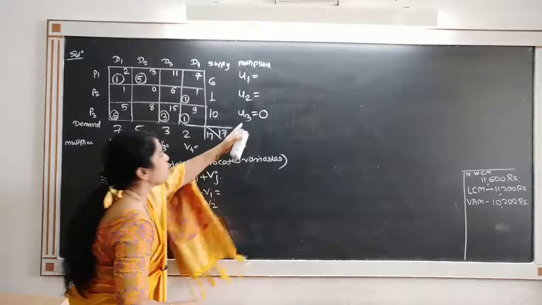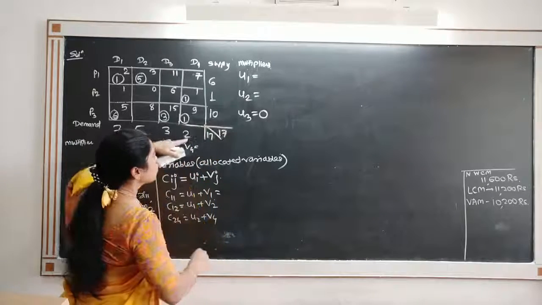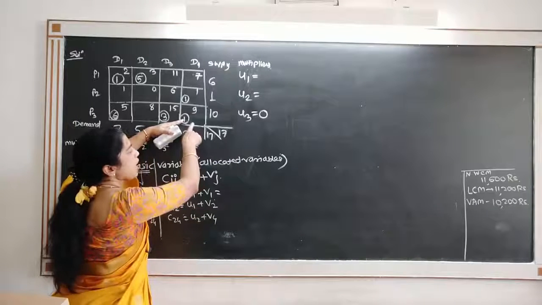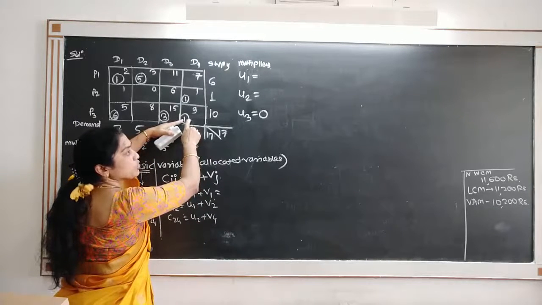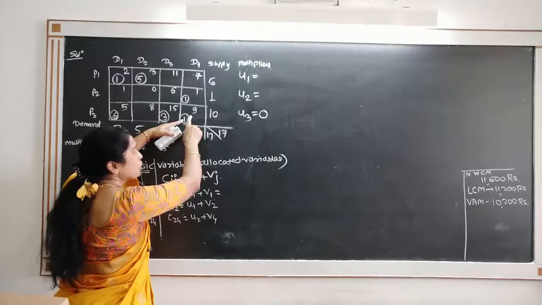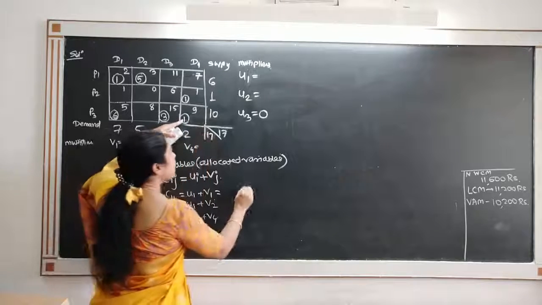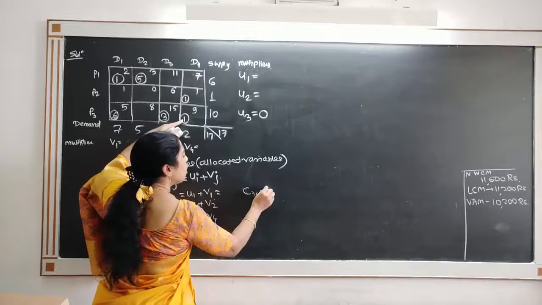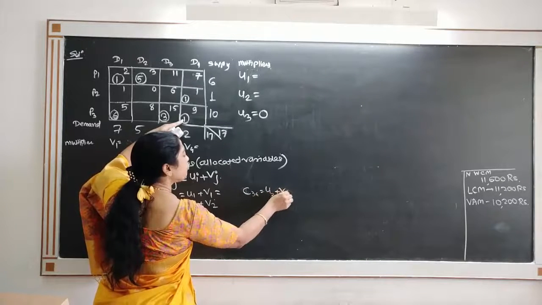Now see, we have U3 equal to 0. I get the values where allocations are done only. And for this, what is the formula? C34 is equal to U3 plus V4.